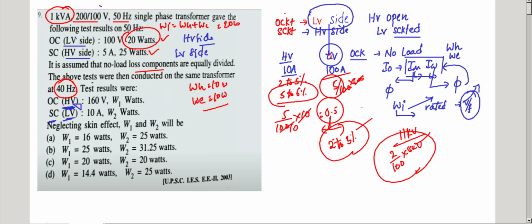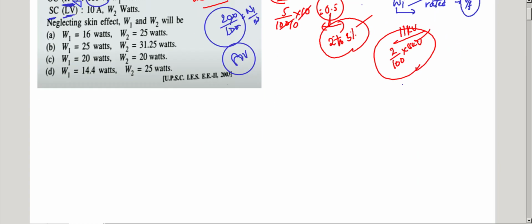So you can see 200 by 100 volts, that is the turns ratio. 200 by 100 means the turns ratio N1 by N2 is 2, and the transformation ratio is 1 by 2. So if the HV side has 160 volts, what does the LV side become? It becomes 80 volts. 80 volts is on the LV side.